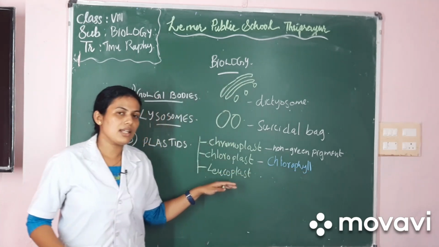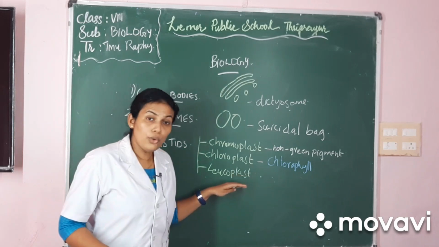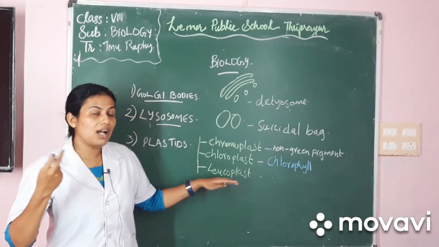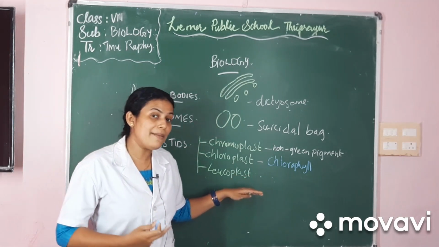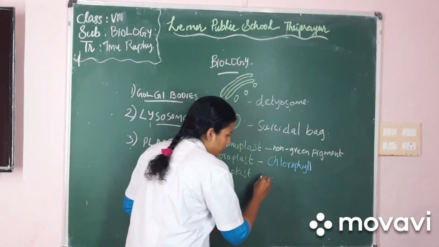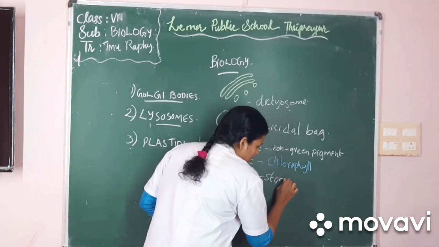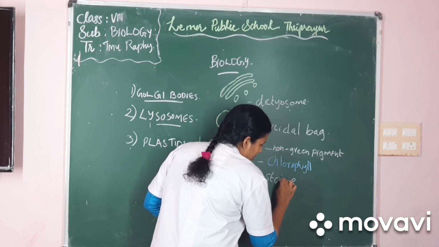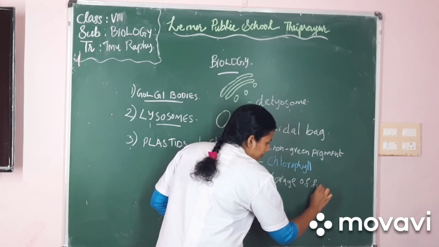The third and the last type of plastids are leucoplasts. Leucoplasts are colorless plastids which help in the storage of food.